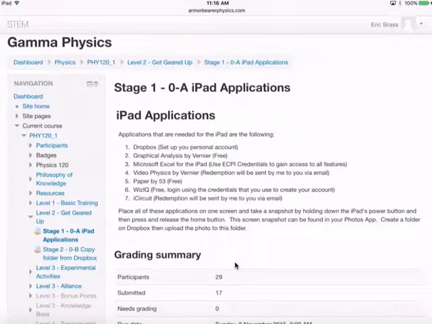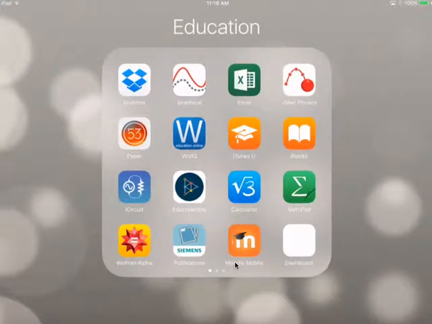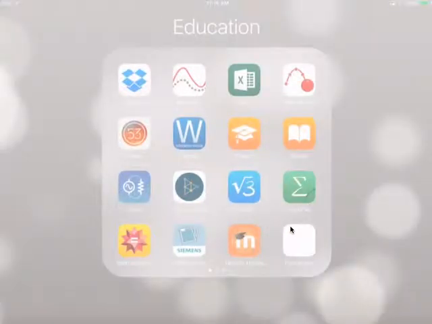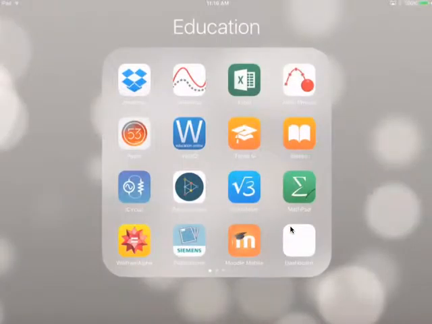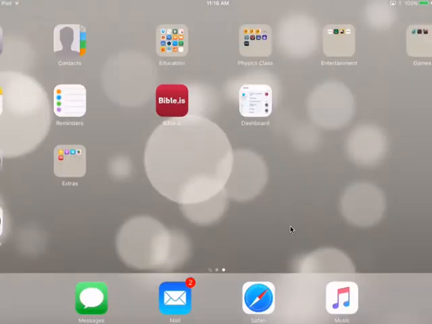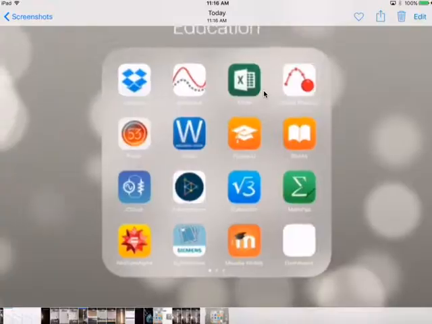And so let's go ahead and do that. I'm going to go into this, here we have Dropbox, Veneer by Graphical, Microsoft Excel, Video Physics, Paper 53, then we have WizIQ and iCircuit. And I have a variety of other applications here that I find to be quite useful. And I'm just going to hold down on my power button and then hit my home button, and you'll see a flash. Okay, you see that flash there, and mine is gone. So just like I say, it's going to be in the Photos section. And if I go to Screenshots right here, you'll see this screenshot.